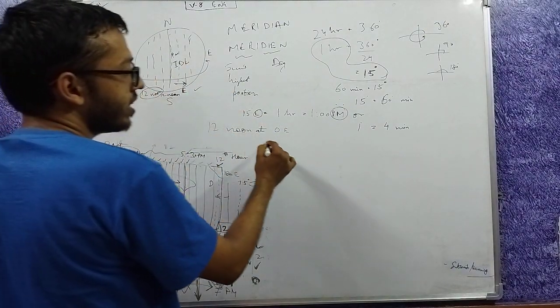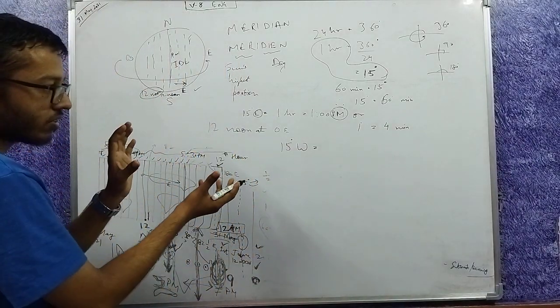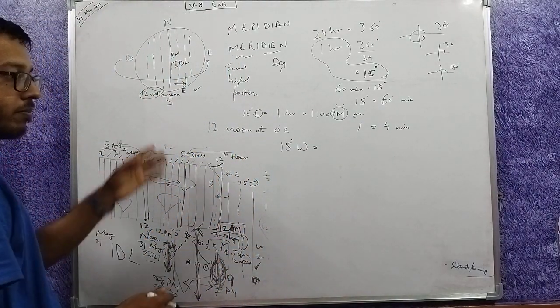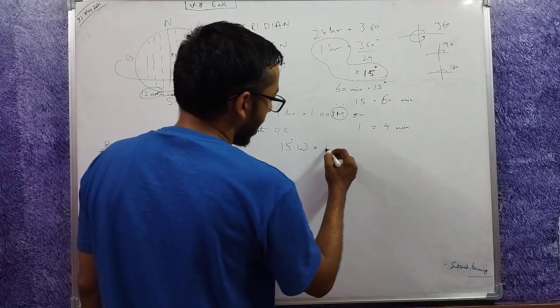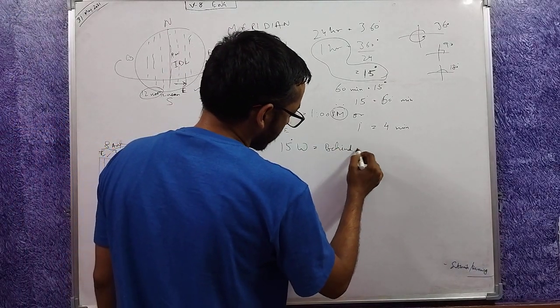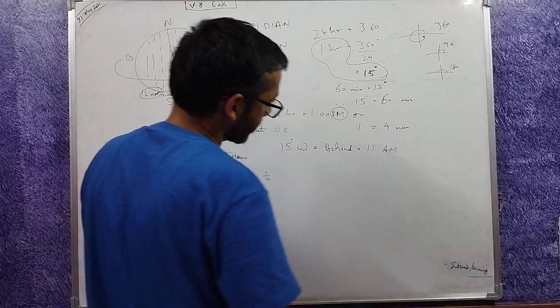What about 15 degrees west? It will see the sun overhead after it rotates 15 degrees and comes under the sun overhead. So the time must be 1 hour behind. So the time must be 11 a.m.